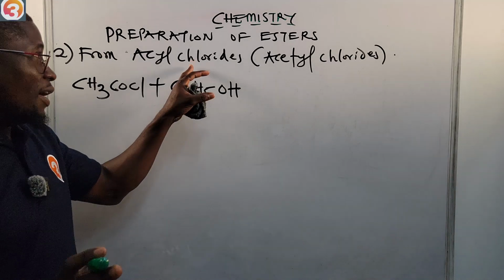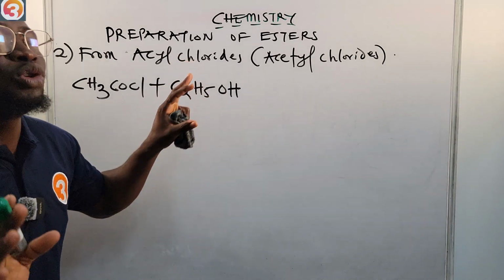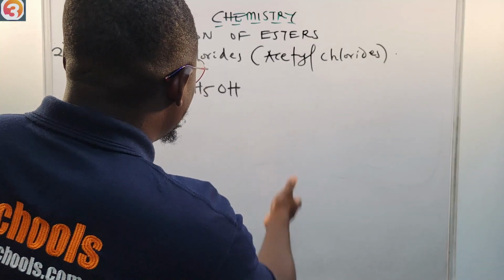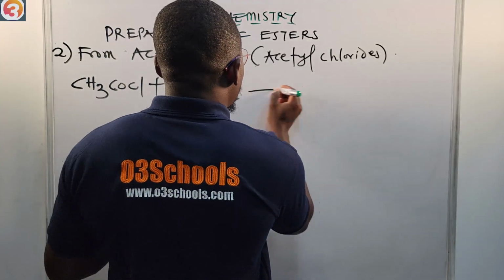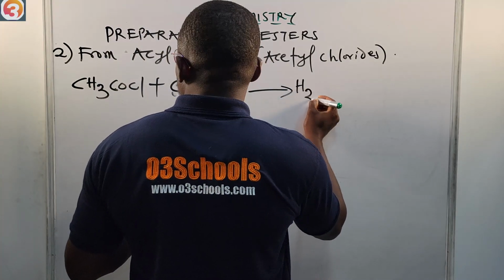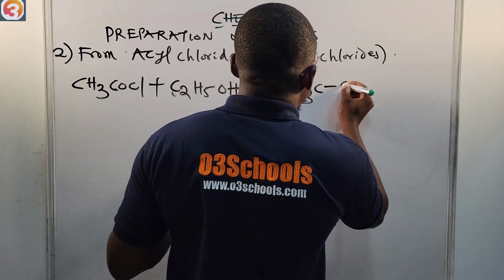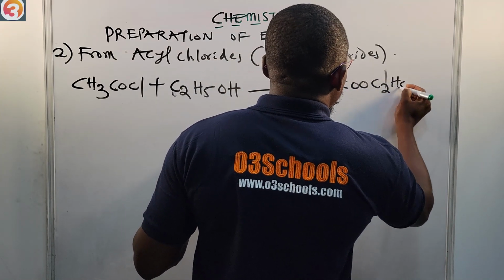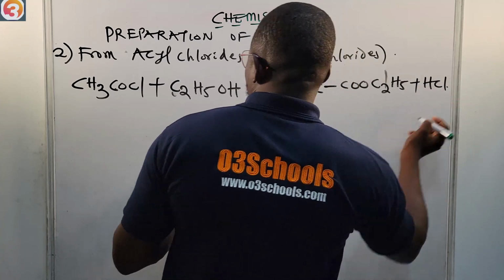Now, what will be our product? Remember, here we are forming an ester from acyl chloride. We do not use any catalyst. So our product there will be H3C, then COOC2H5, plus HCl.